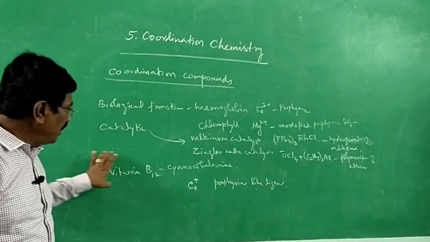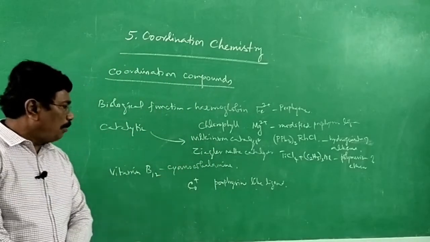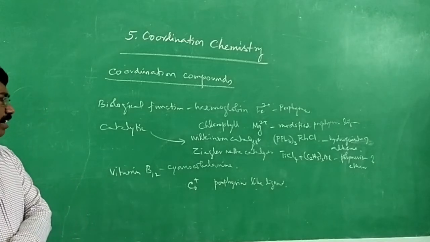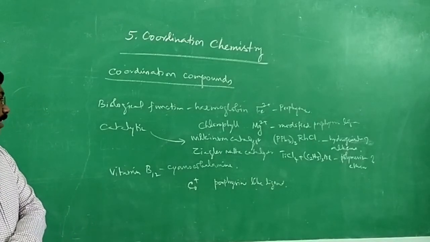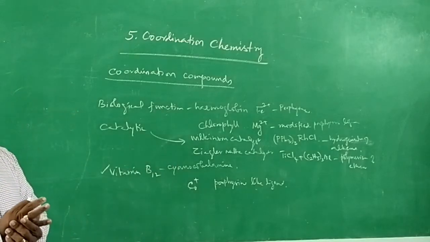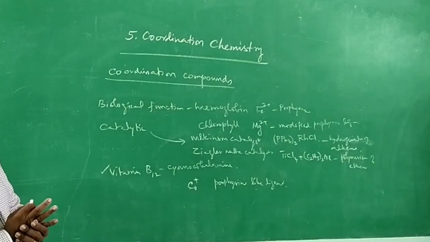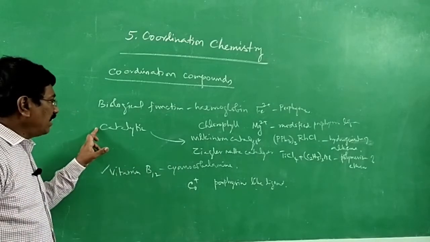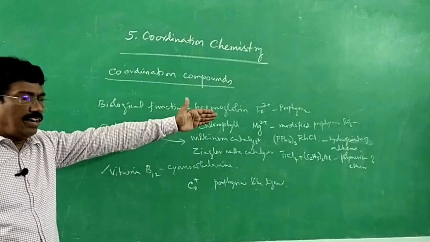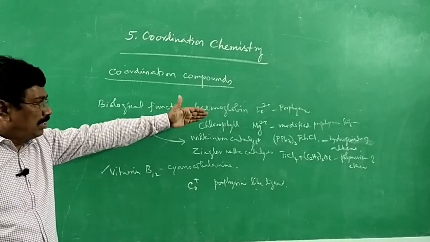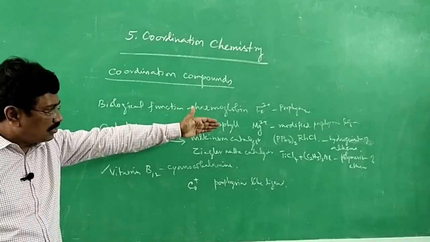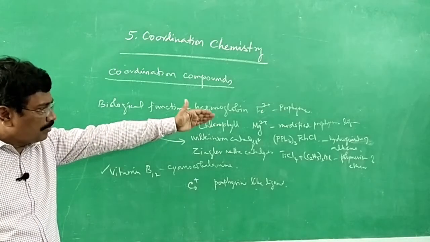I referred to vitamin B12, cyanocobalamin, a cobalt containing vitamin. With this also a porphyrin like ligand is used, and it is the only vitamin containing a coordination compound, cobalt, cyanocobalamin. And for catalytic activity, coordination compounds are used. Wilkinson catalyst, for hydrogenation of alkene, is PPh3 thrice, 3 times, RhCl.